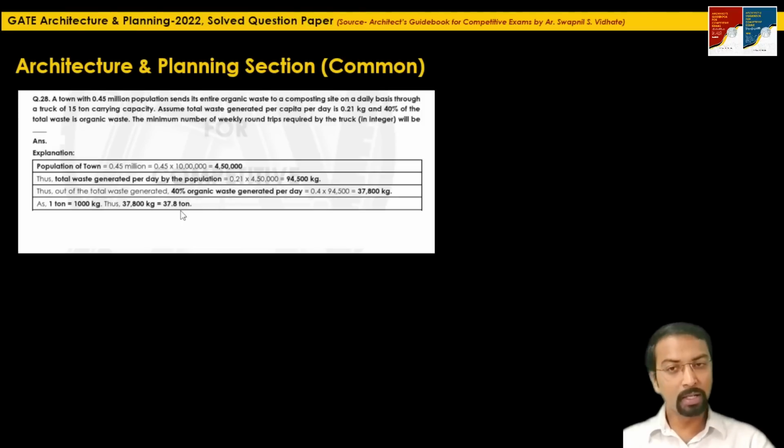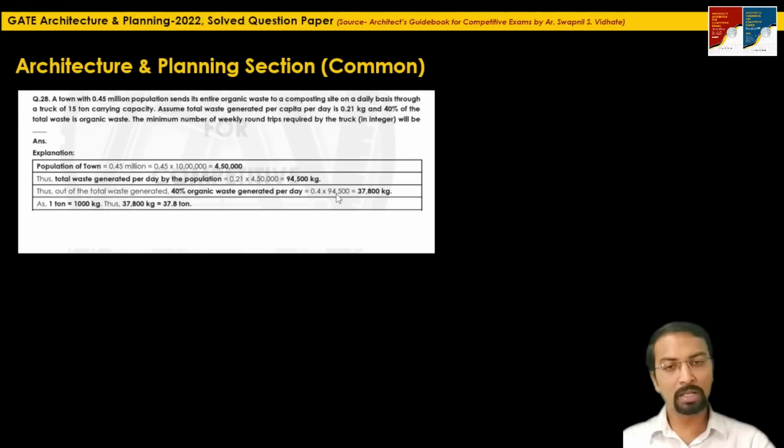See, read the question carefully. We cannot wait for the entire 7 days to send whatever organic waste has accumulated during those 7 days. We cannot clear once in a week. We have to clear this organic waste on a daily basis.